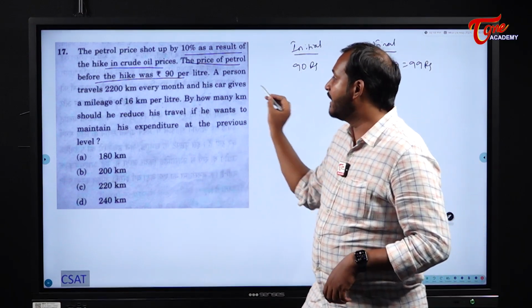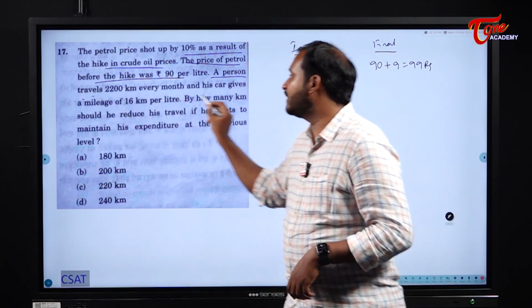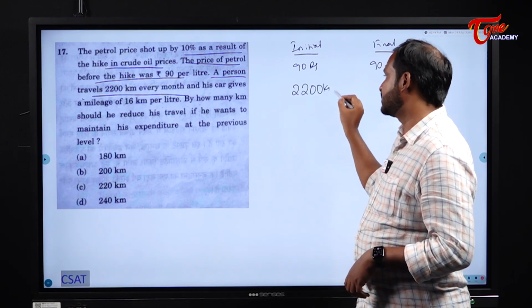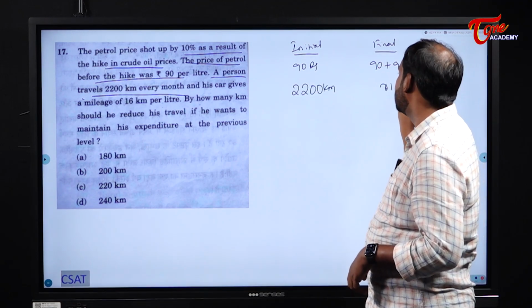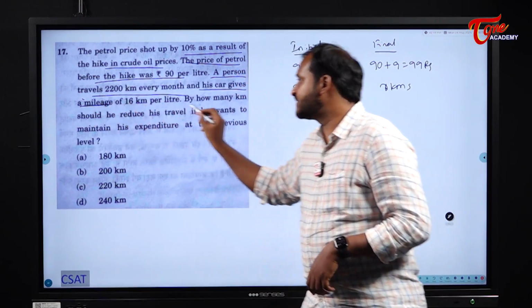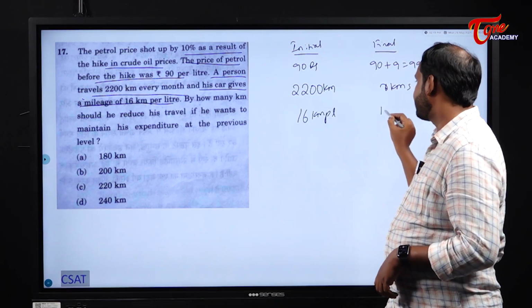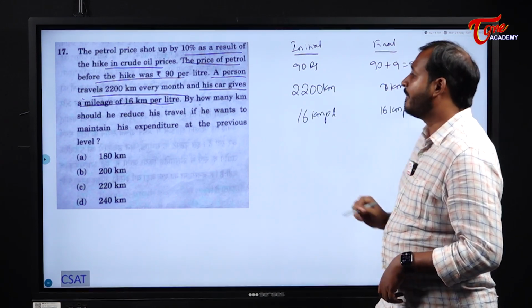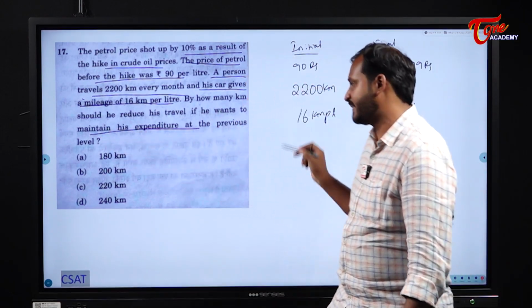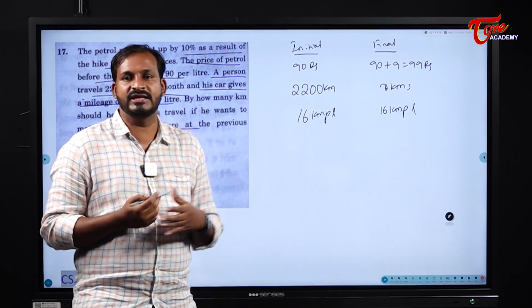A person travels 2200 kilometers every month, which means initially he would have traveled 2200 kilometers. Now we don't know how many kilometers he will travel, so let us assume x kilometers. And his car gives a mileage of 16 kmpl. Mileage will not be changed. By how many kilometers should he reduce his travel if he wants to maintain the same expenditure? That means whatever amount he is spending initially, now he should spend the same amount.